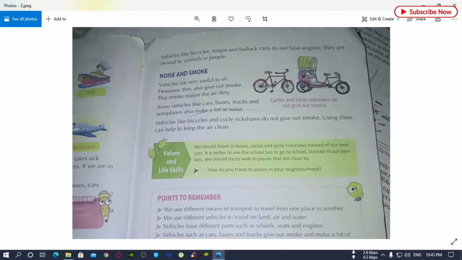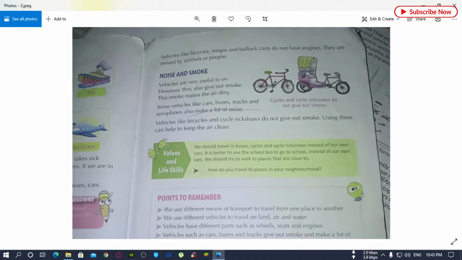Then the next important thing that we read is noise and smoke that come from vehicles every day. Vehicles are very useful to us, however they also give out smoke, like car, bus, scooter. Every vehicle gives out smoke. This smoke makes our air very dirty and polluted. Some vehicles like car, bus, trucks, aeroplane also make a lot of noise, as well as making the air polluted and dirty.